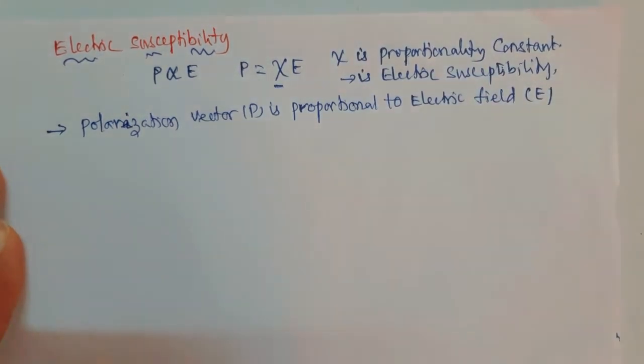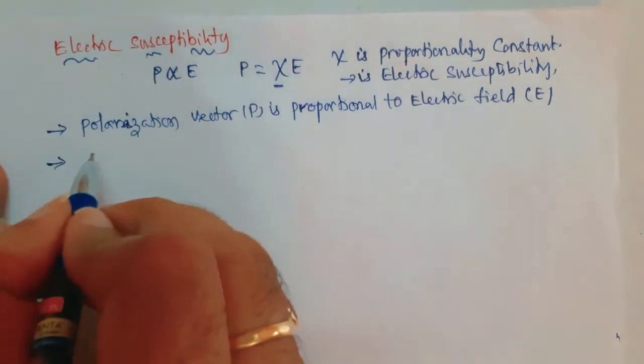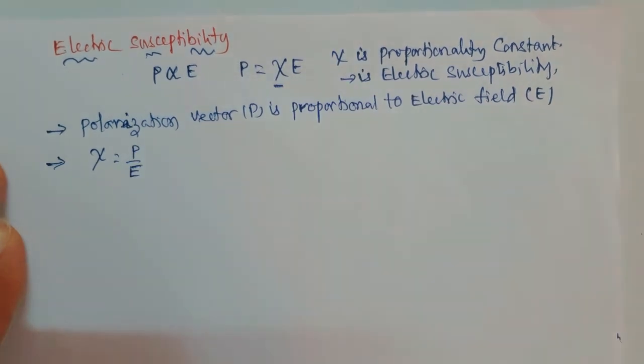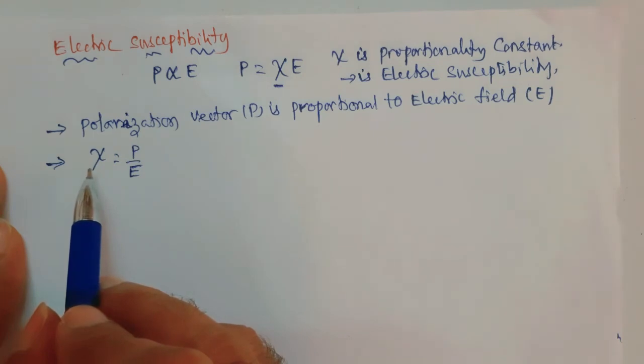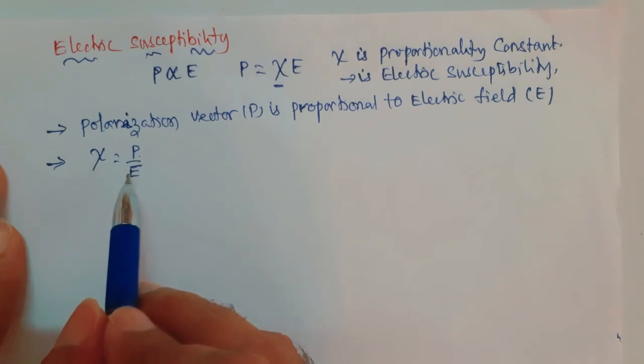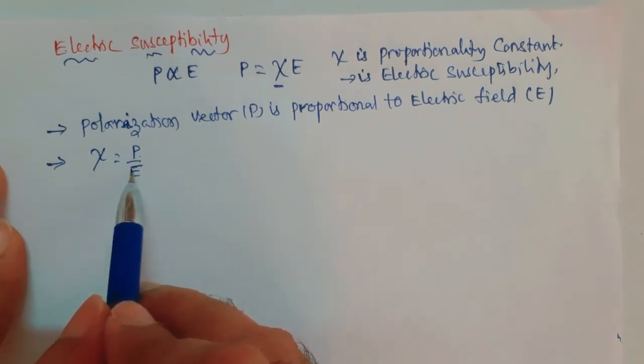From this you can write that xi is equal to P by E. So the ratio of the polarization vector to the electric intensity in the dielectric is called the susceptibility.